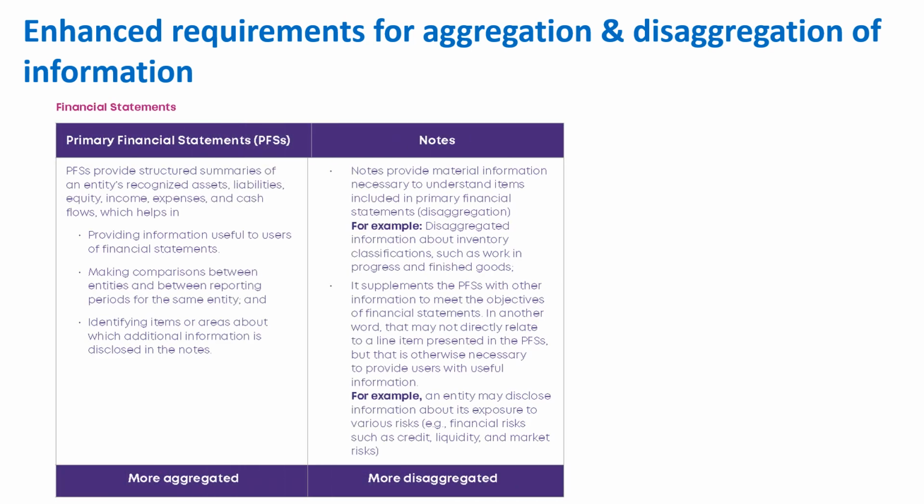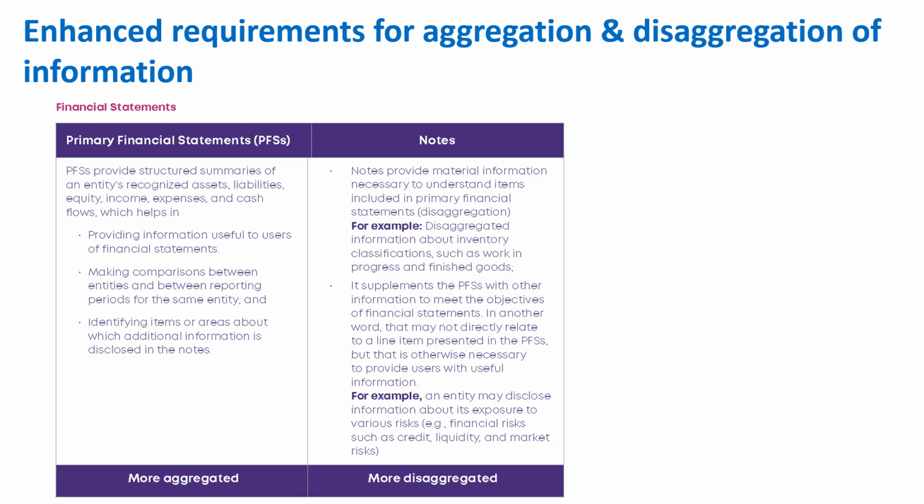So if you see today's financial statement, the primary financial statement on the left side, you can see what it includes: your profit and loss account, balance sheet, cash flow statement, right? So PFS, that is the primary financial statement, provides structured summaries of an entity's recognized assets, liabilities, equity, income, expense, and cash flow, which help in providing information useful to the users of financial statements, making comparison between entities and between reporting periods for the same entity, and identify items or areas about which additional information is disclosed in the notes,